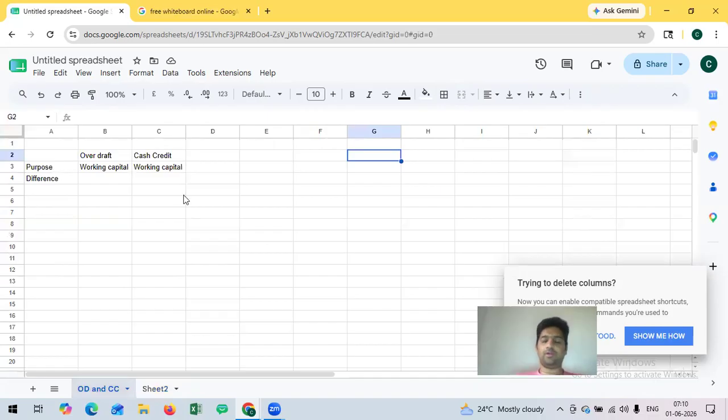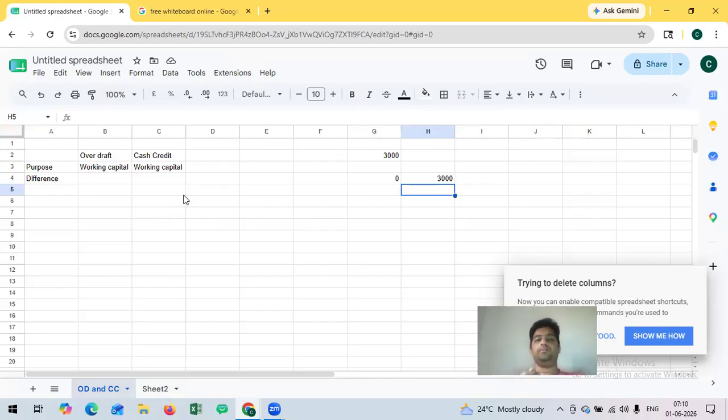Cash credit and overdraft are both running facilities, meaning they will have a limit, and up to that limit they can utilize any amount. Suppose the limit is 3,000 rupees. We are sanctioned for 3,000 rupees. Based on the requirement, the customer can utilize from 0 rupees to 3,000 rupees, and they need not pay this amount on a specific repayment date. Whether they need to repay? Yes, they need to repay.